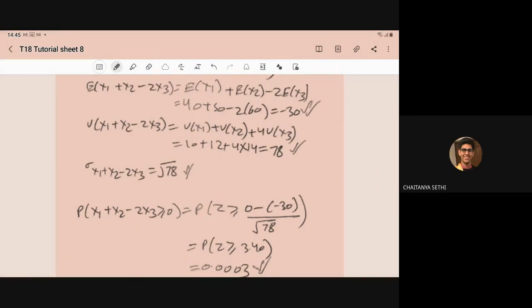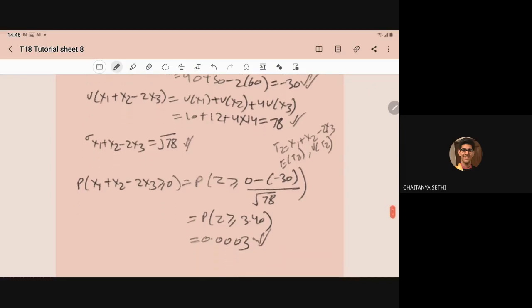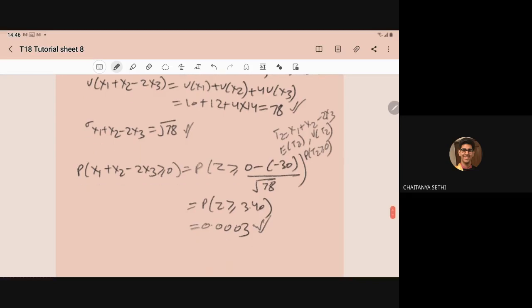Just assume that T2 is equal to x1 plus x2 minus 2x3. So you compute the E of T2 and variance of T2. And then you compute the probability of T2 greater than equal to 0. Is that clear? Got it, sir.